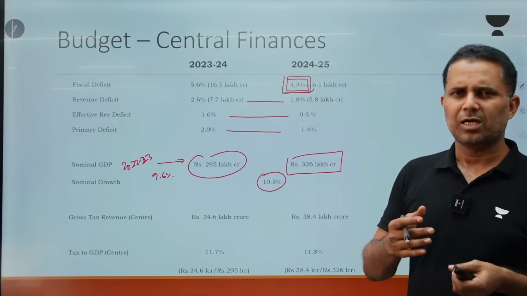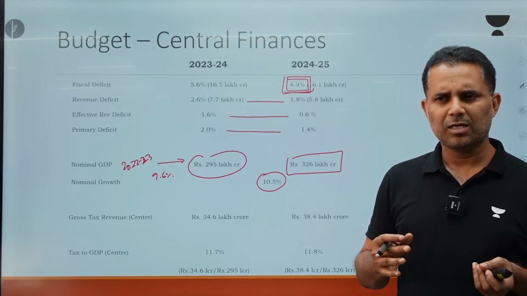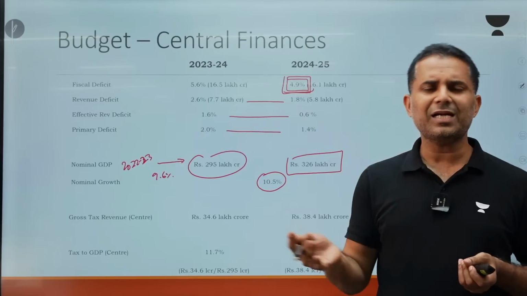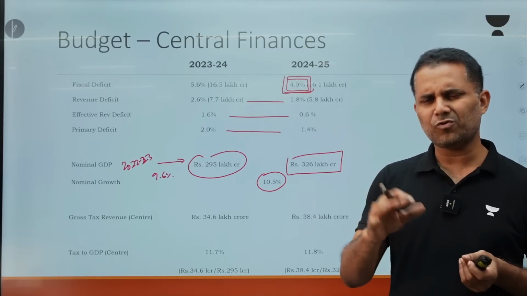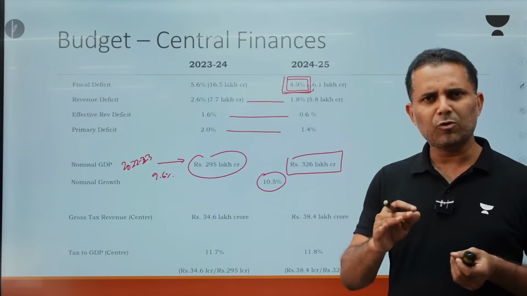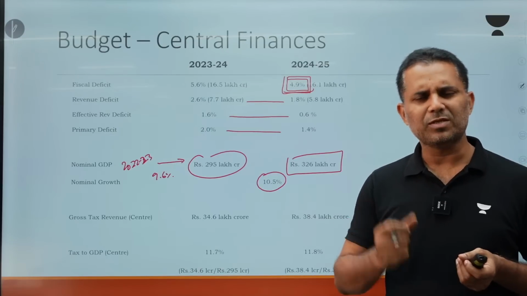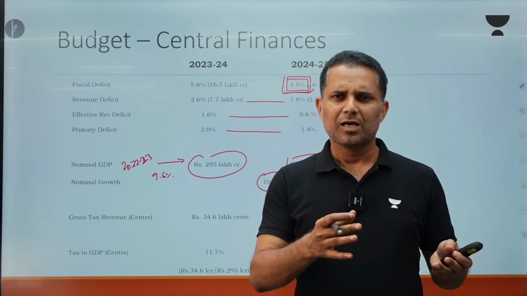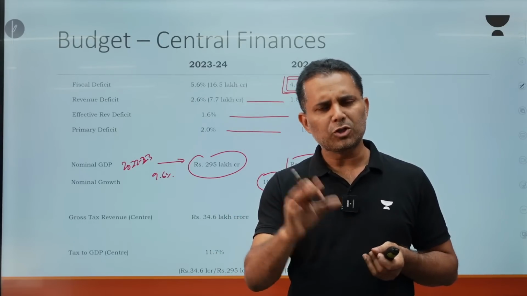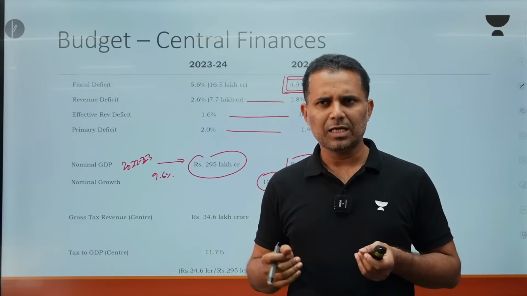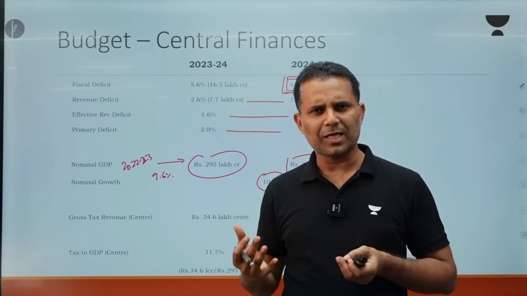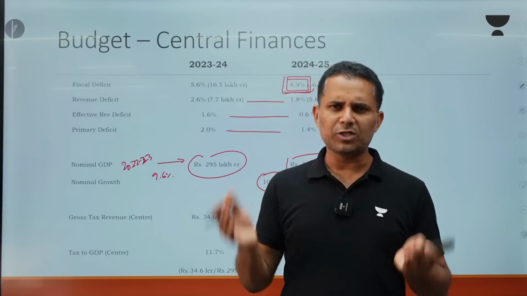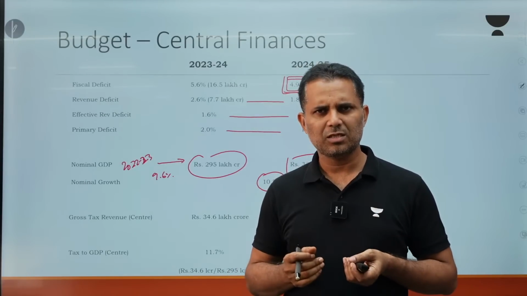Basically, between nominal growth and real growth, there is an important term called GDP deflator. Inflation, the CPI index, is growing by around 4.5 to 5%. WPI is 0 to 0.5%. This month it was around 1.5%, but WPI is generally between 0 to 1%, and CPI is between 4 to 5%. GDP deflator, which of course measures the price change, uses CPI and WPI both. If you talk about GDP deflator, it is less than 2%.